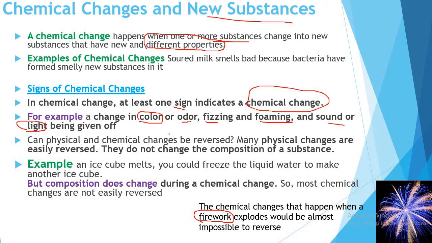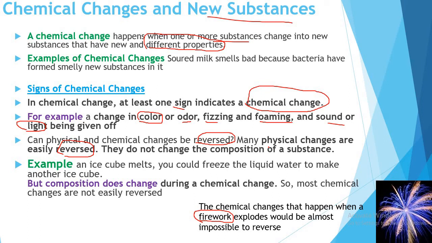Can a physical and chemical change be reversed? Many physical changes are easily reversed. When a physical change happens, we can reverse this change. They do not change the composition of the substance. Why can we reverse a physical change? Because the composition that makes up the substance does not change in a physical change.